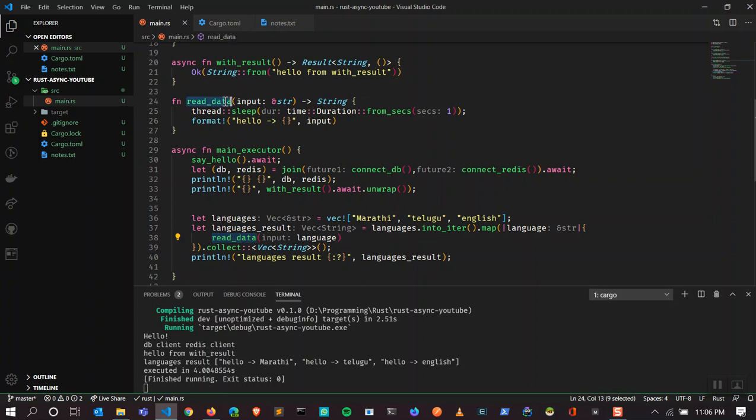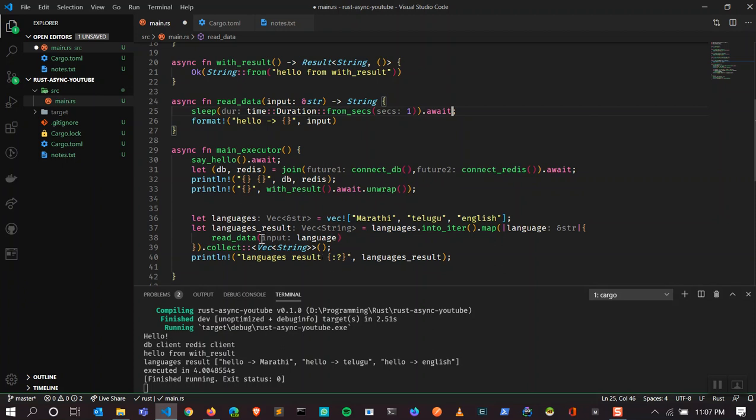So I'm going to make read_data an async function. I'm not going to use thread sleep; I was using it only because I cannot await on it from the async function. So await on it, and I'm still going to return a string.